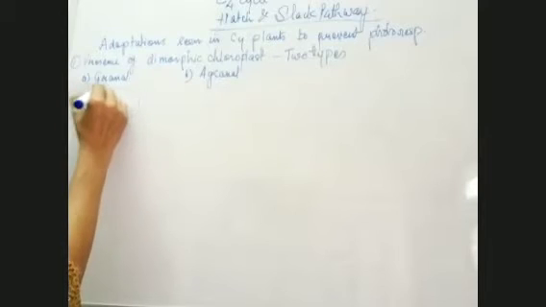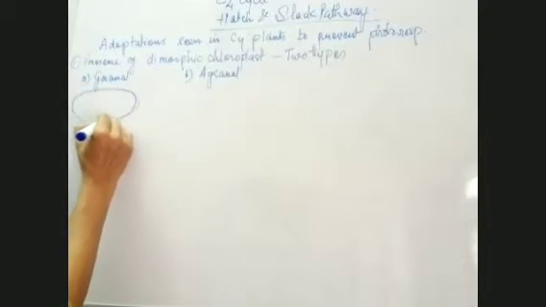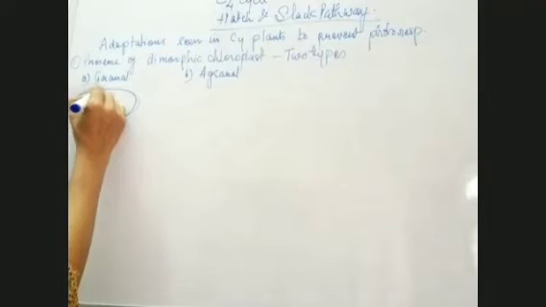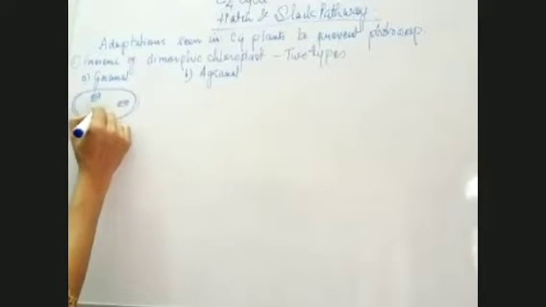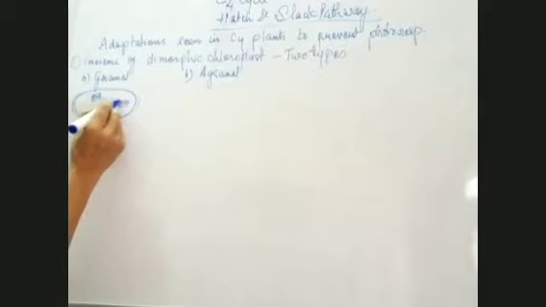The granal type of chloroplast is present in mesophyll cells. Yesterday I told you how a granal chloroplast looks like. It looks like this, double layered. So it will have granas which are located above one another, connected by stroma lamellae.